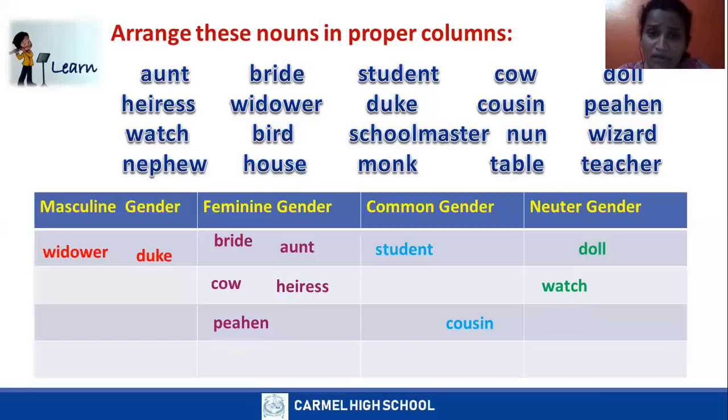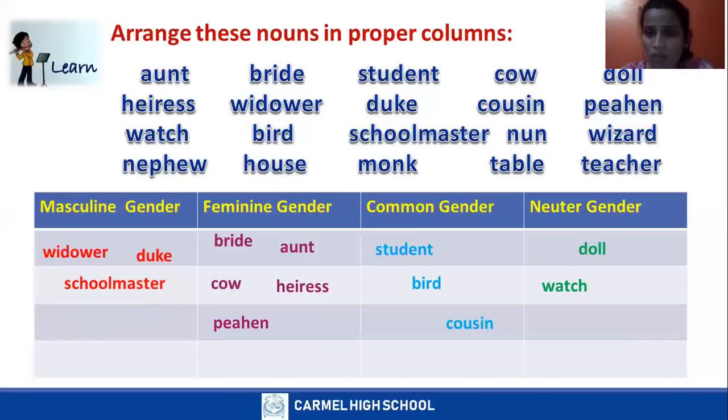Bird is a male bird or a female bird? Have I mentioned whether it is male or female? No, I have not mentioned. So where does it go? Does it go to common gender or neuter gender? It goes to common gender because it could be a male bird or a female bird.